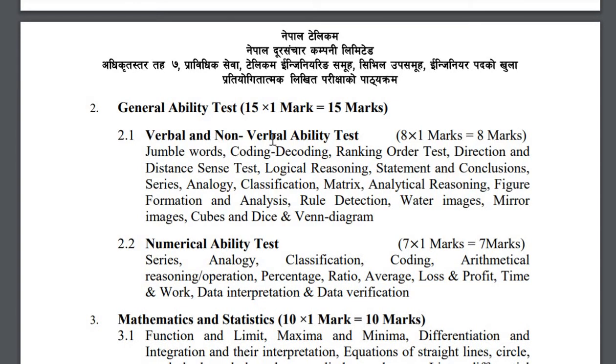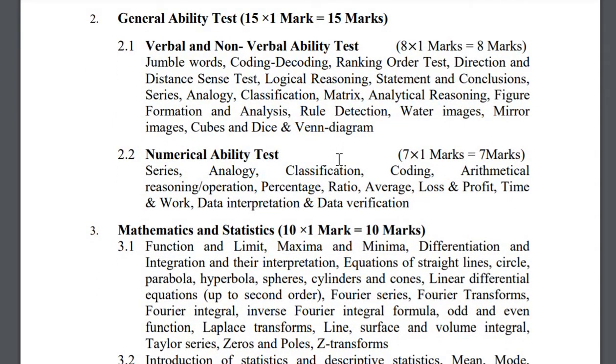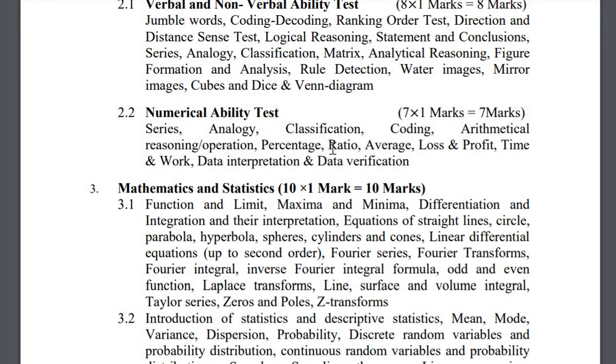So first is verbal and non-verbal ability test. Okay, so it consists of, you can see here jumble words, coding, decoding, ranking, order, test, etc. Next is numerical ability test. Okay, so it consists of basic mathematics, I think, series, analogy, classification, coding, ratio, loss and profit, etc.